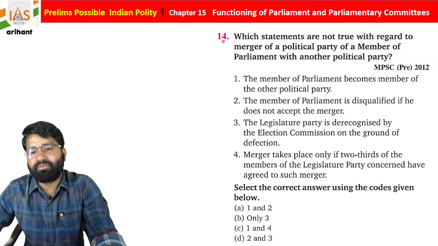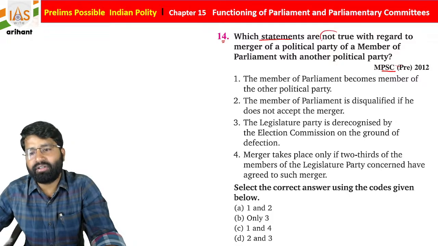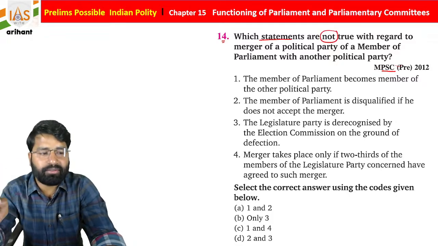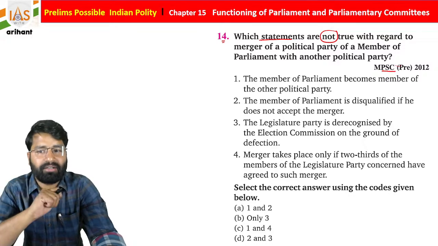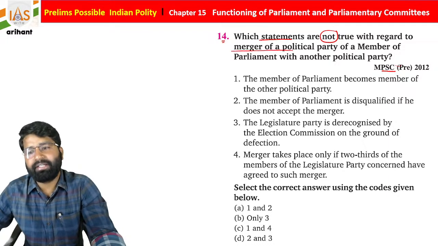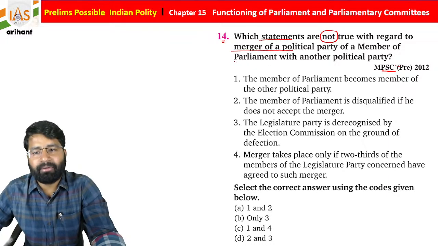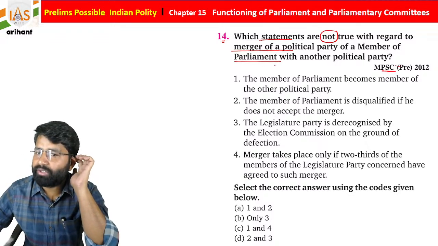See question number 14, it was in Maharashtra PSC 2012. Which statement is not true? Students, whenever you see a true, not true question, you have to respond in that format. With regard to the merger of a political party of a member of parliament with another political party, not true regarding the merger.